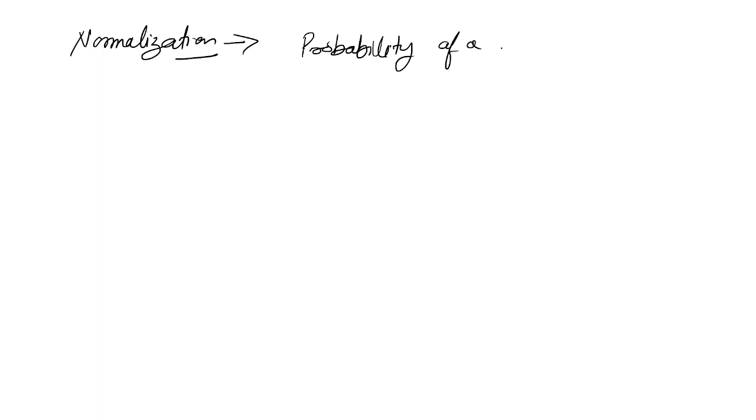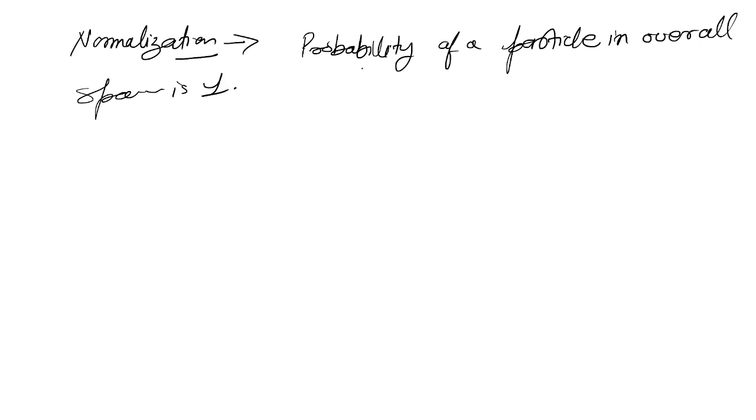Let's start. What does normalization mean? Simply it means that the probability of a particle in overall space is 1. If we find the probability of a particle over the whole region, it comes out to be 1.